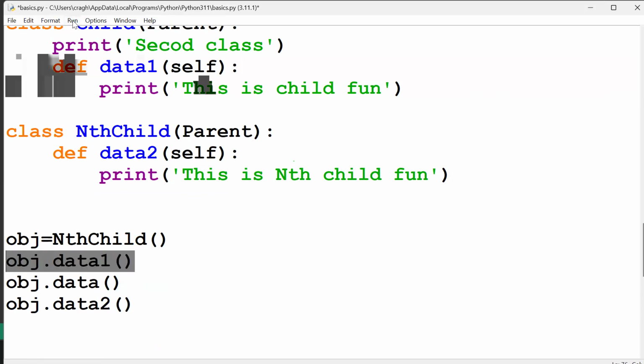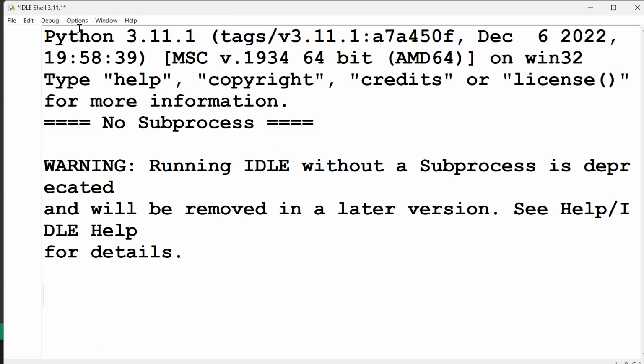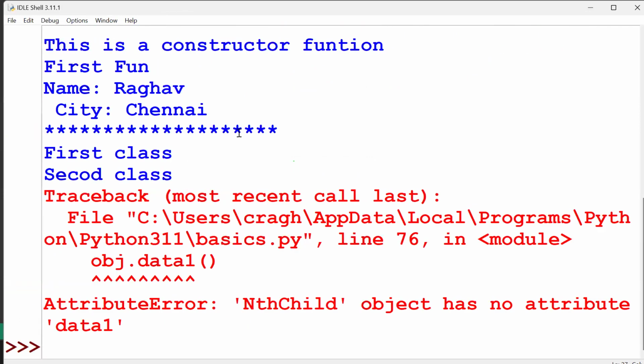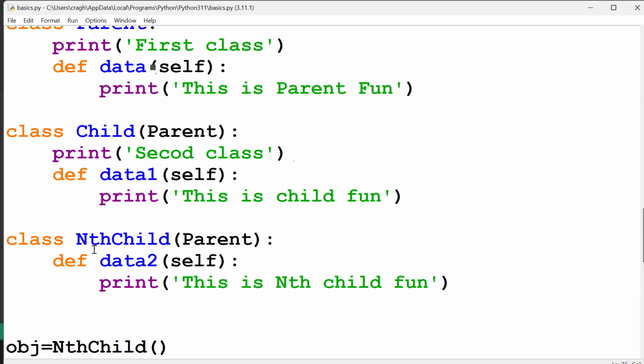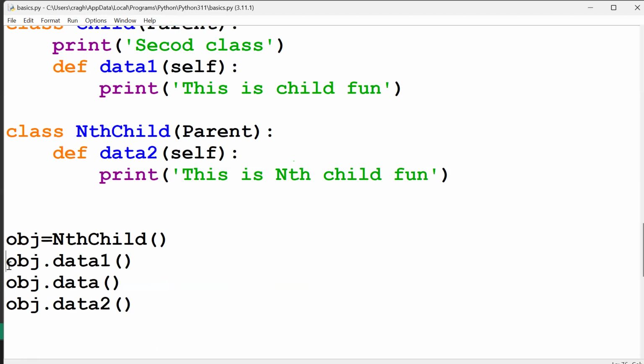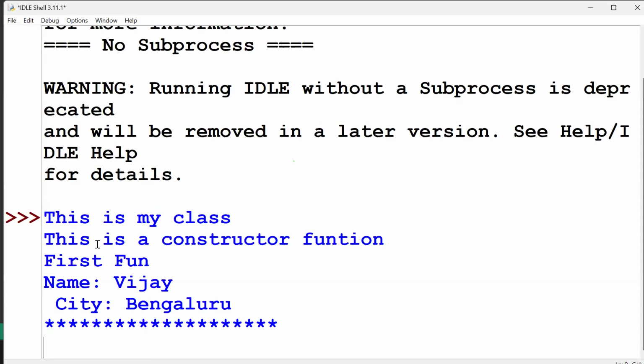I can run. It is fine. You'll see, we're getting an error because the nth child object has no attribute data 1, because we didn't inherit that here. In nth child we are inheriting only the parent. Parent means this one. So here you can access the data function and data 2 only. Data 1 you can't access. So now if I comment this data 1, we can run. It will execute.